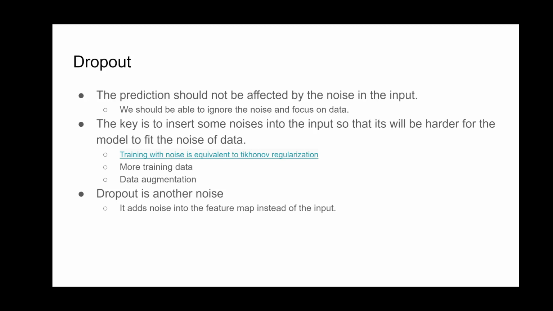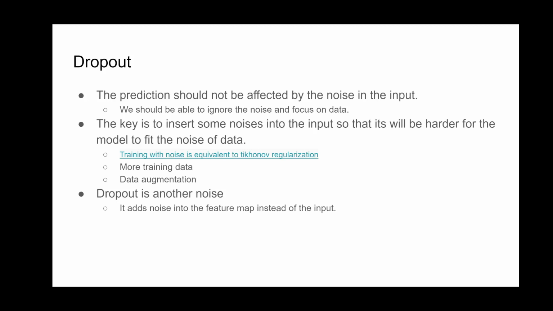So the effect is very similar to data augmentation, because data augmentation is equivalent to adding some noise into the input data and asking the model to learn how to remove that noise from the image, so that the model focuses on the features instead of the noise.